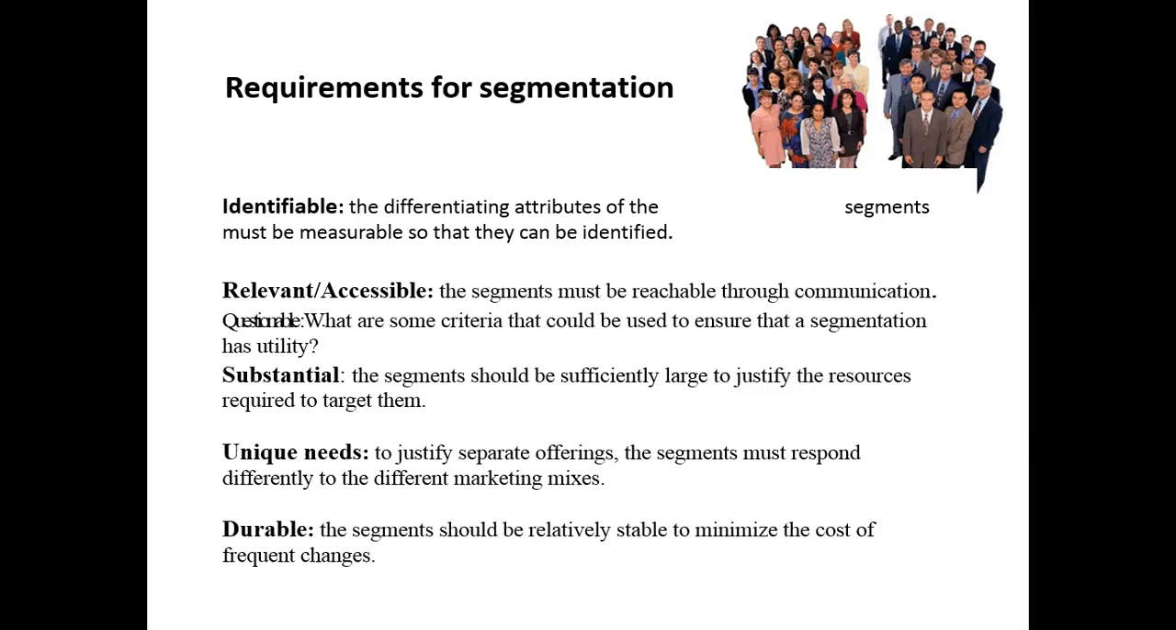Now, relevant and accessible: the segments must be reachable through communication. Means you can communicate and talk to that target group. Now, what are some criteria that can be used to ensure that a segment has utility? Utility and questionability overlap here. So the criteria by which you find out the utility of that segment and what your product is offering.